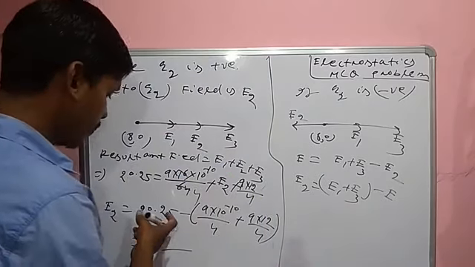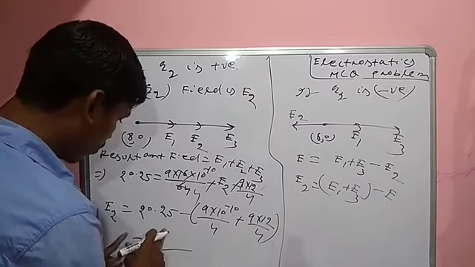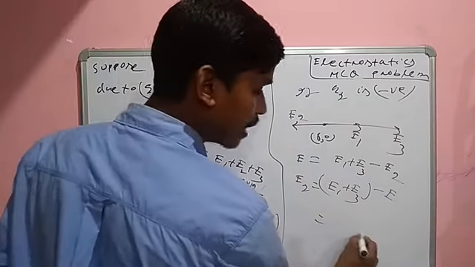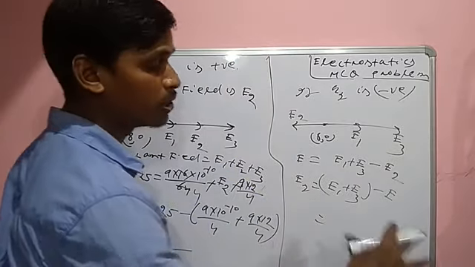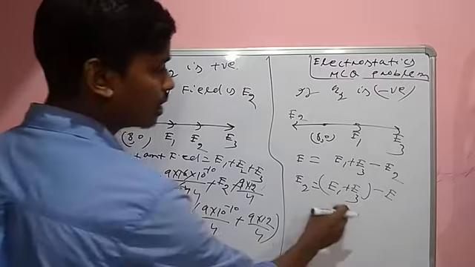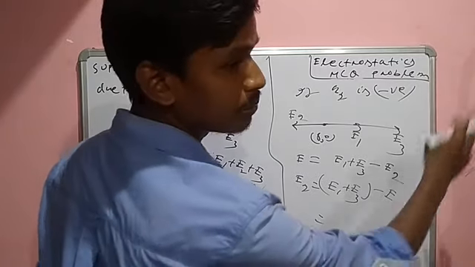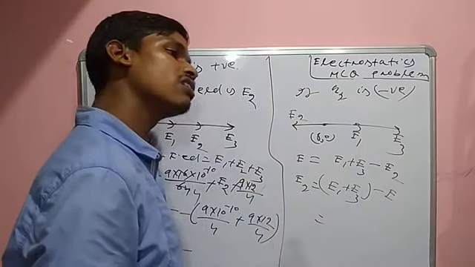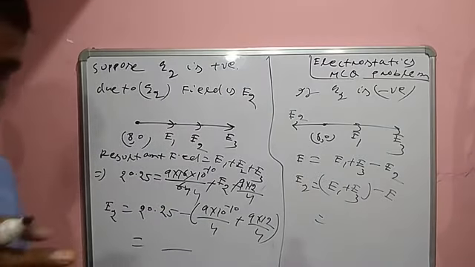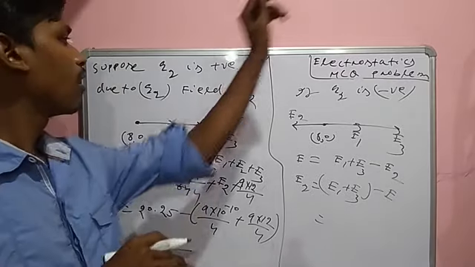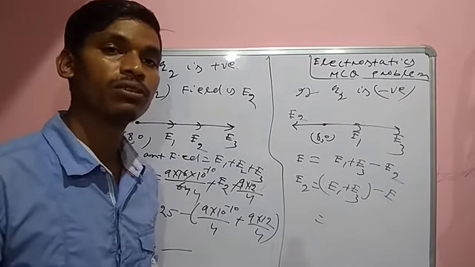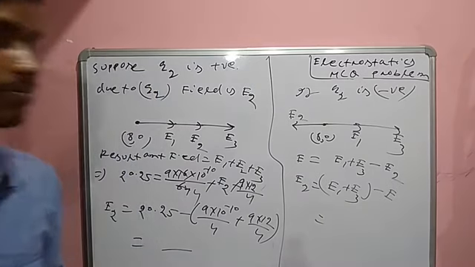If the value of this electric field is positive, here the value of electric field has the same magnitude but the opposite sign. Yes or no? So this is the answer, 40. Then the next question.